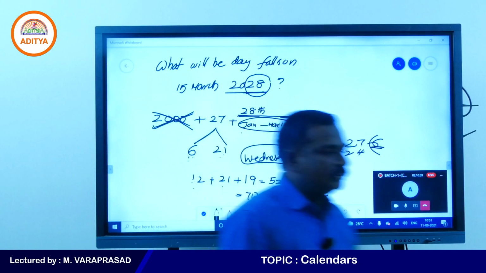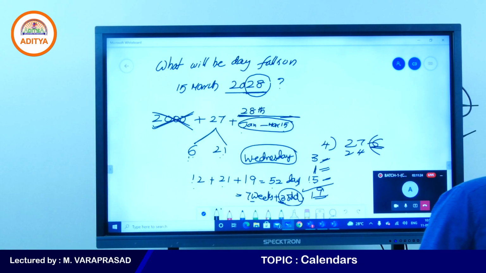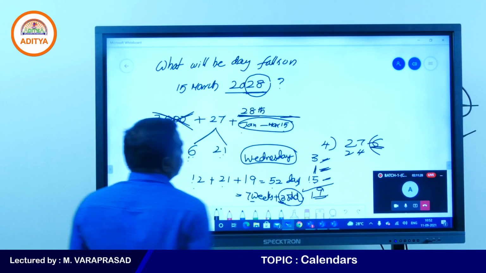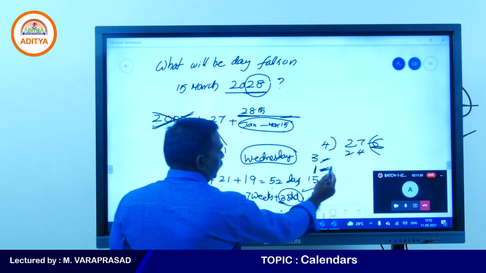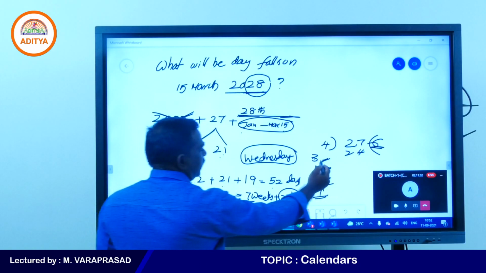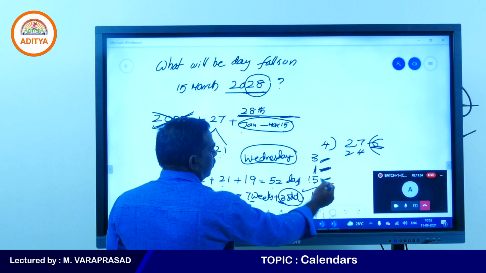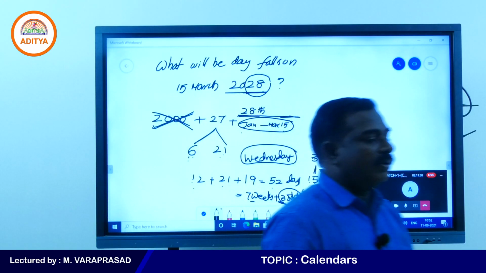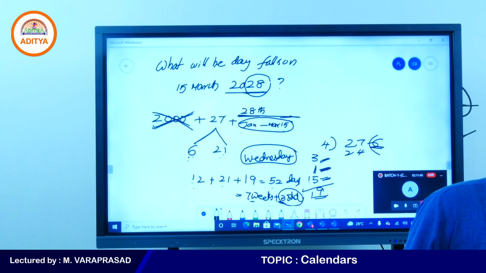Yes, my students, right? 2028 is a leap year. That's why 1 extra day in February. 2028 is a leap year, February 1 extra day. This is March 3, January, February, March. I think all of you got it. To find a leap year, you need to divide by 4, and if the remainder is 0, it is a leap year.